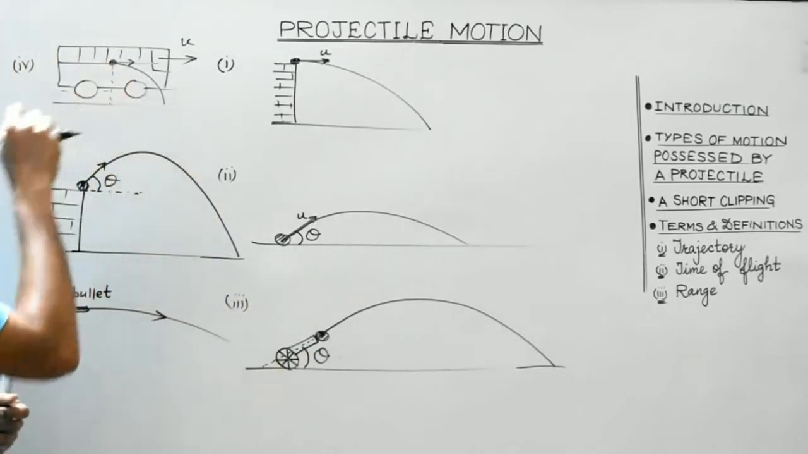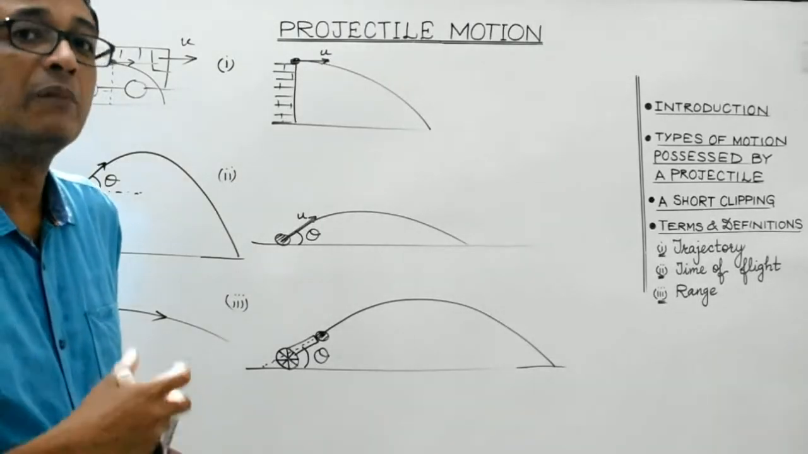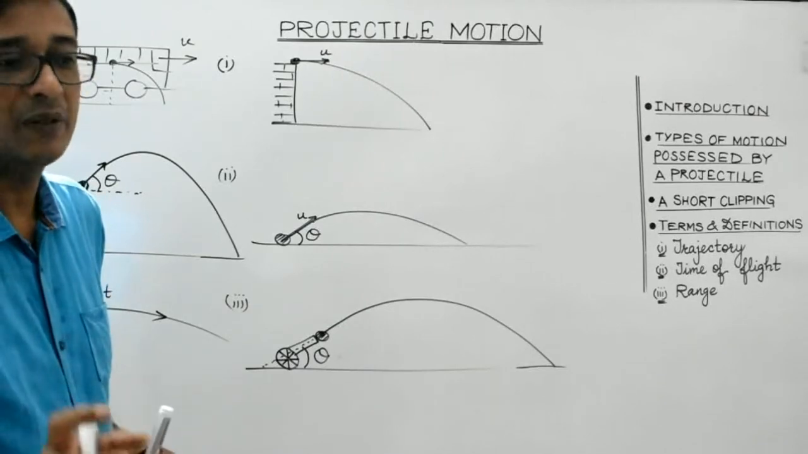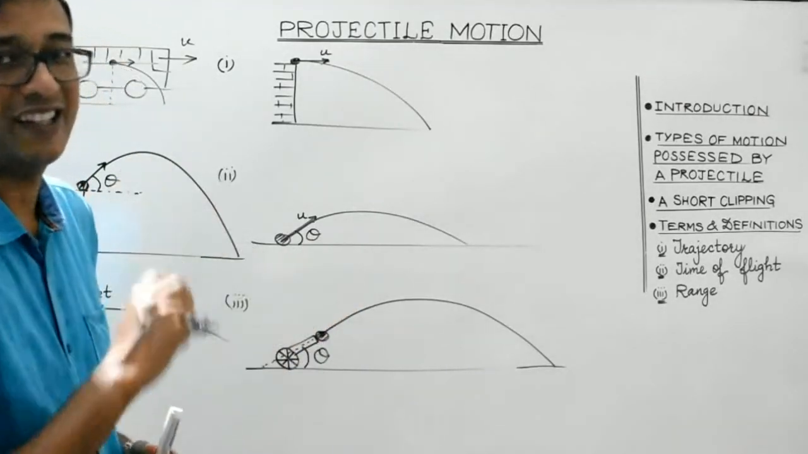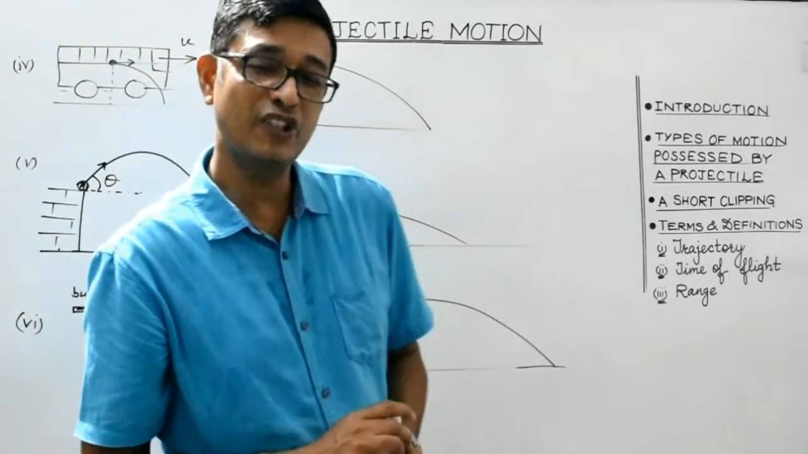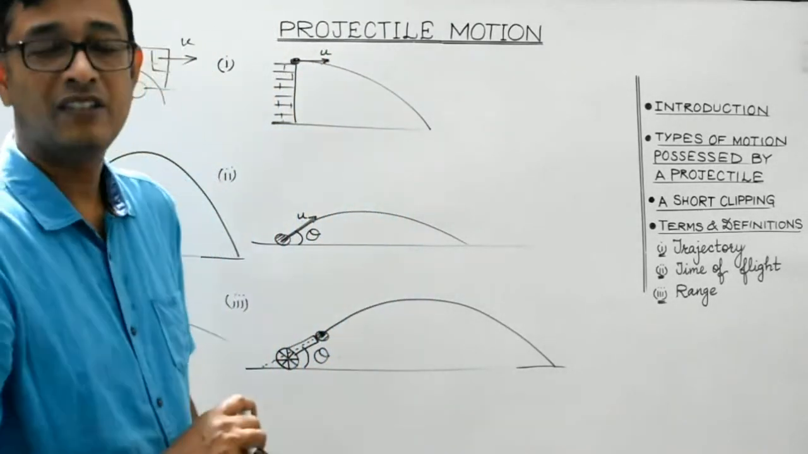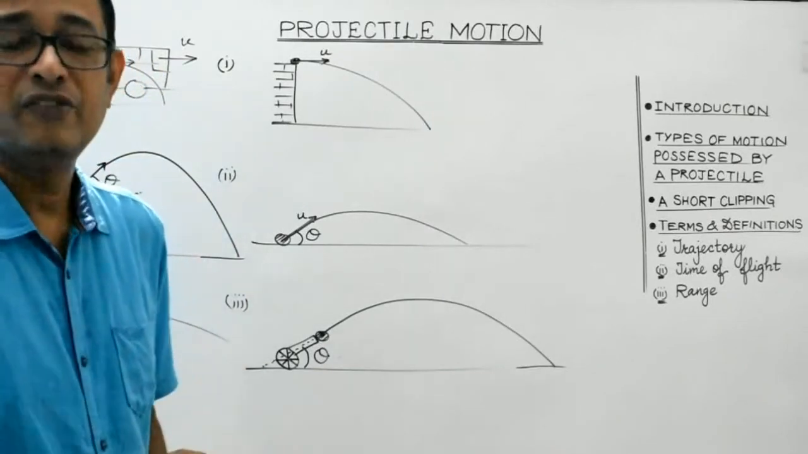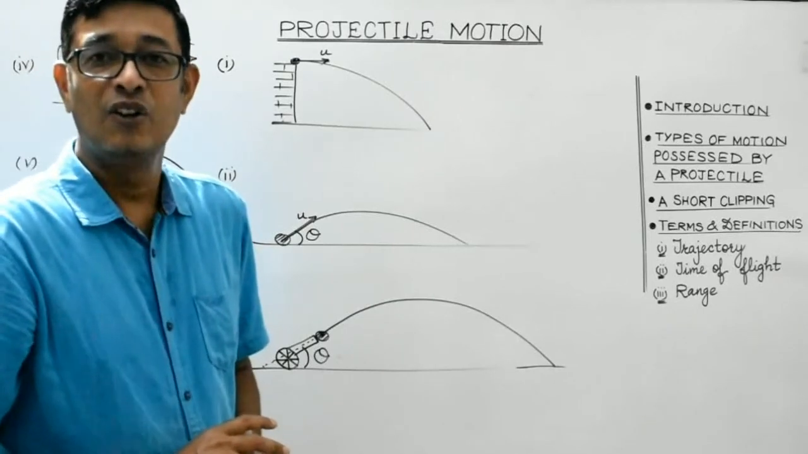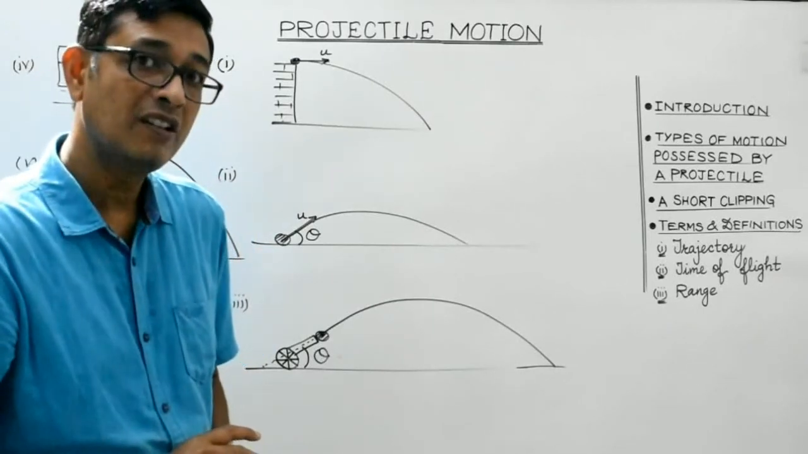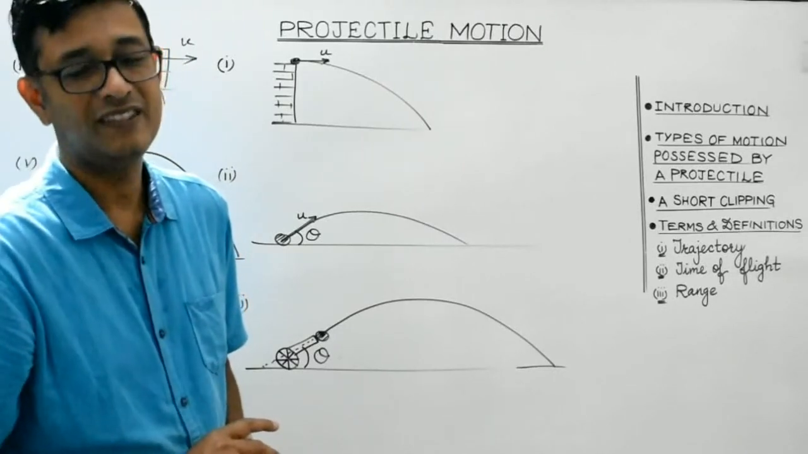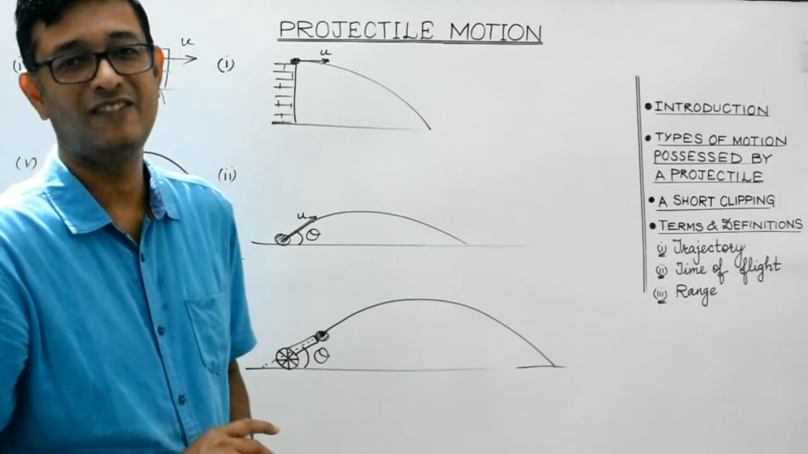Or a body is dropped from the window of a moving bus or a train. These all are examples of bodies which can be classified as projectiles. Clear, students? So, what is the definition of a projectile then? Any body which is thrown in air or space and which possesses motion only under the influence of gravity alone may be termed as a projectile, right?